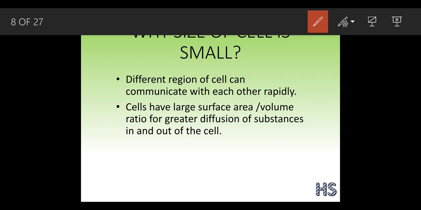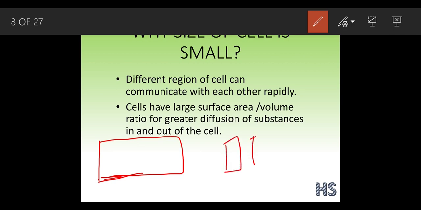Suppose I take a loaf of bread. You have seen this loaf of bread. Suppose I have to bake this whole bread. And suppose I make slices of this bread, cutting it into small pieces, like this.